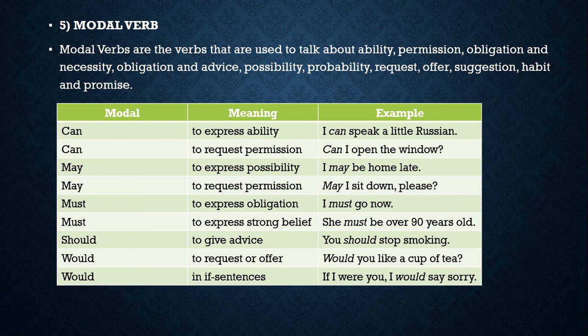Okay, next. Must is used to express obligation and express strong belief. For example, I must go now. For the strong belief, she must be over 90 years old. Next, should. Should is used to give advice. For example, you should start smoking. The use of must and should is almost the same, but the difference is that must is much stronger than should. If you use should, it is only advice so you can do it or not. But if you use must, they have to do it.